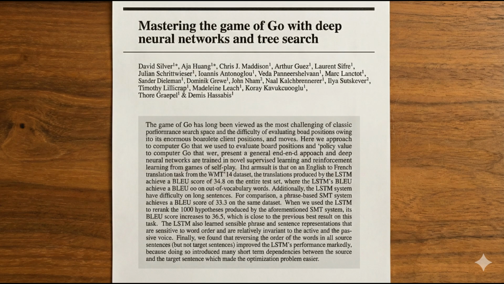The paper behind this is brilliant. DeepMind combined 2 techniques: deep learning to evaluate board positions and predict good moves, and Monte Carlo tree search to simulate thousands of possible futures. The deep neural networks provided intuition. The tree search provided calculation. But here's what matters. This was proof that AI could master domains requiring creativity, intuition, and long-term strategy, not just pattern matching, not just classification, real strategic thinking.